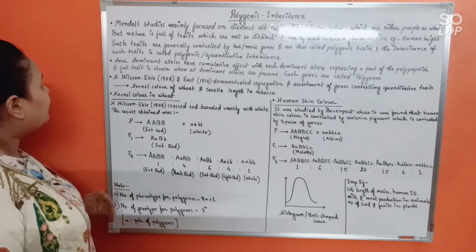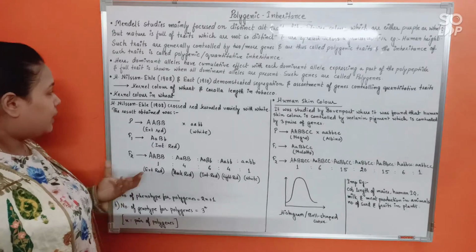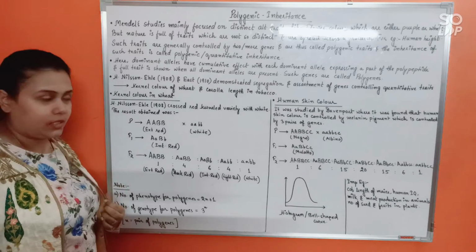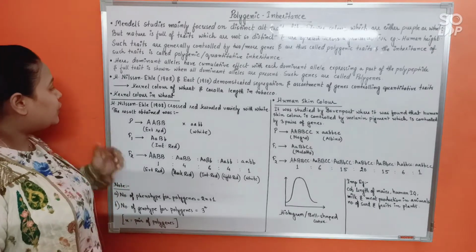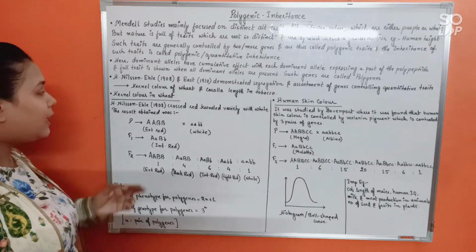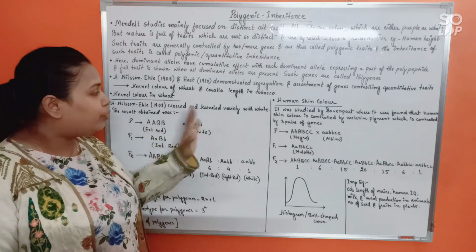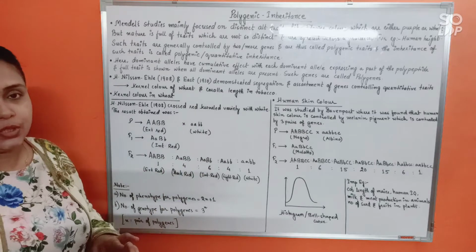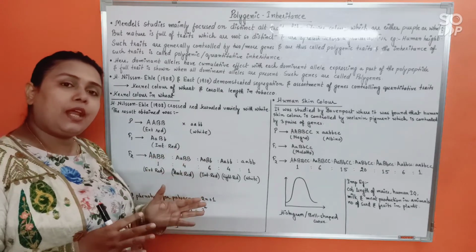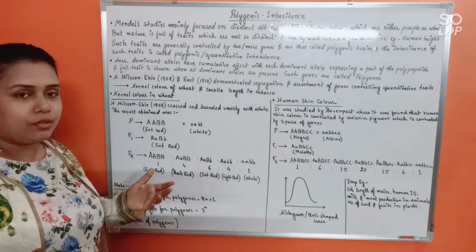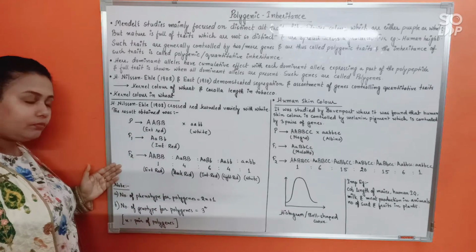All right. Now, let us take into consideration the first example here, that is kernel color in wheat. What Nilsson-Ehle did is that he crossed an extremely red variety of wheat with white colored wheat. And then what he got as a result is as such.